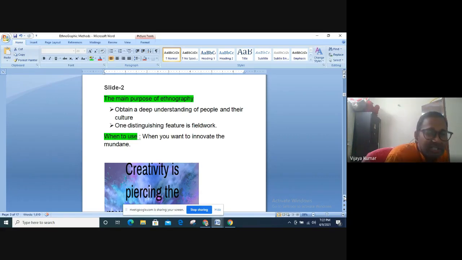But one distinguishing feature of ethnography is fieldwork. Many universities give a break to the researcher to go and conduct real field work. Suppose you want to study a tribal culture, you are supposed to go to that particular community. Stay with the community. It could be in the deepest of woods. You may lose your communication with the outer world for a few months, but that is how research should be.